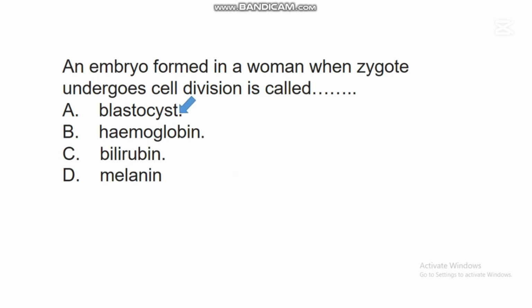The blastocyst is an embryo that is formed in a woman when the zygote undergoes cell division. We said that the zygote is a product of fertilization. So when the zygote is formed in the body system of a woman, that zygote will begin to undergo cell division that will lead to the development of an embryo known as the blastocyst.